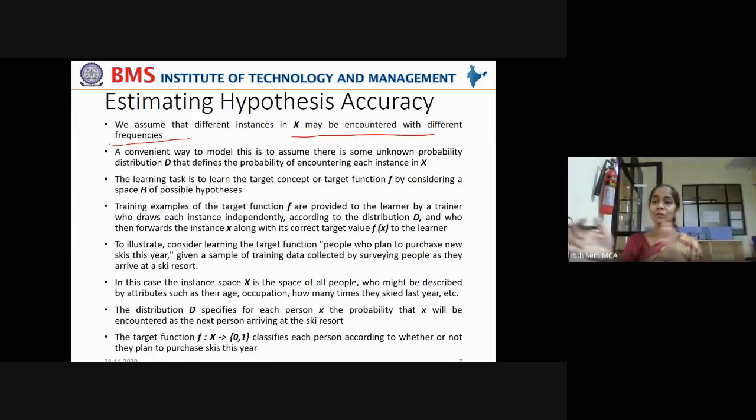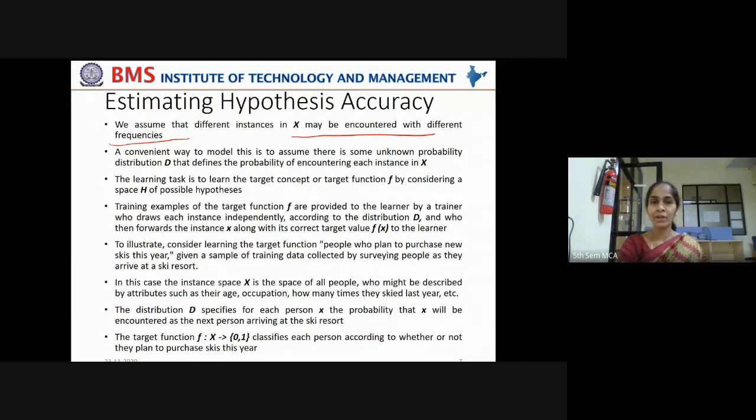For this combination of attributes, people prefer to ski. For this combination of attributes, people don't prefer to ski. But for a different combination, people tend to go for not skiing. Like that, there are different combinations. There is no stable combination where for these attributes people will go for skiing and for those attributes they will not. You don't have such stable data. Different combinations are giving different target labels, yes or no. Now, the learning task becomes complex because you have 1 lakh tourist data. In that case, it is difficult to learn, right?